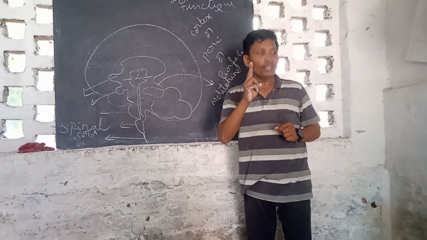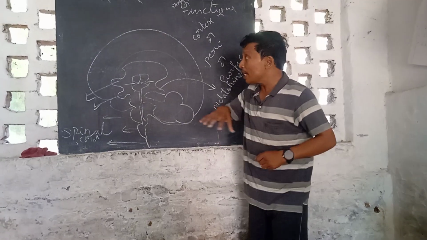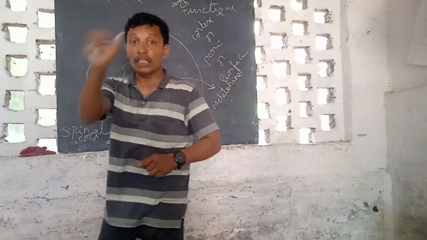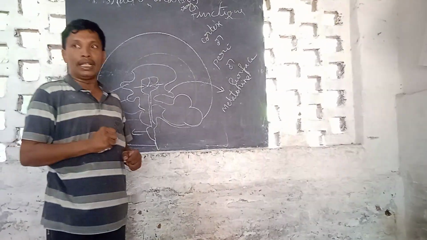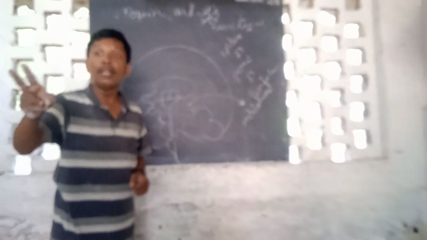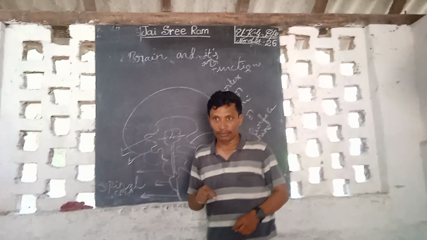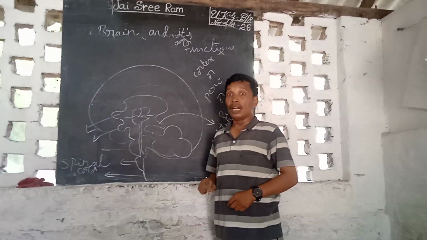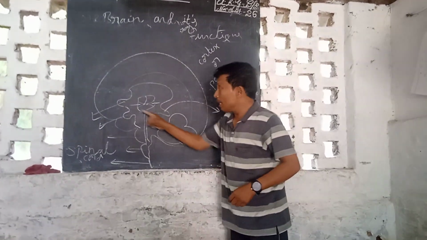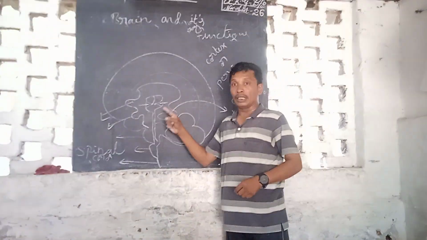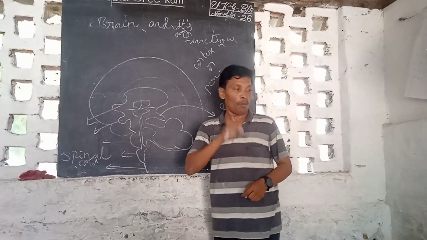How many types? Two types. Which area is responsible for muscular activities? Which area is responsible for chemical activities? So hypothalamus, pituitary, and pineal: this is the glandular area, mostly the endocrine system, responsible for chemical operations only.